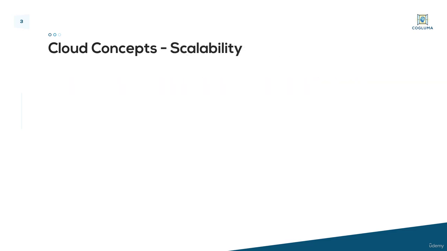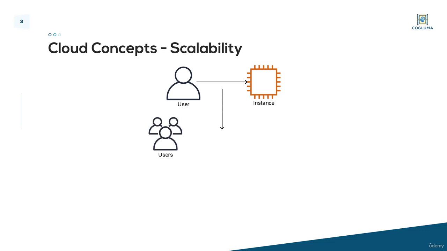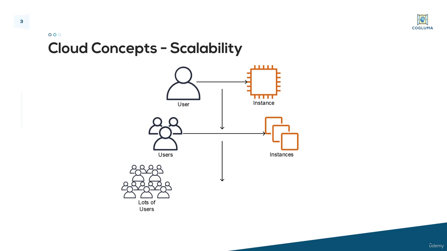Scalability is about being able to grow our workload to match a growing amount of demand. So when we have our user, we have that one request that goes to an EC2 instance. But let's say that we have multiple users. We need to have something in place that will allow us to grow a workload so we can handle that higher number of requests. And similarly, when we have lots and lots of users, we have to have something in place that will allow us to handle all of those requests.